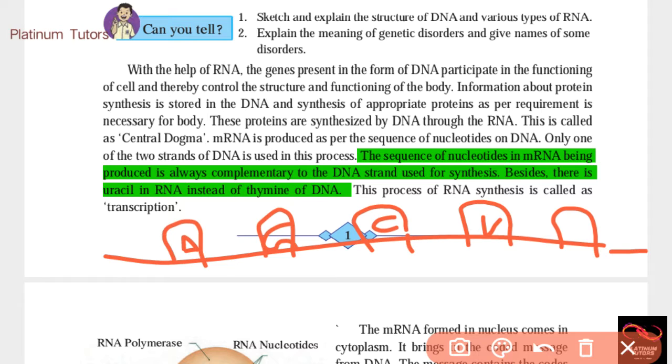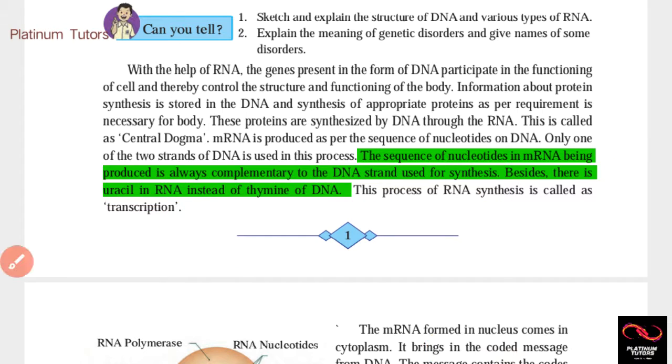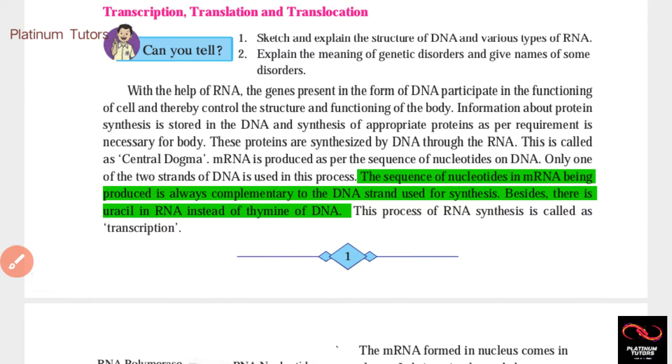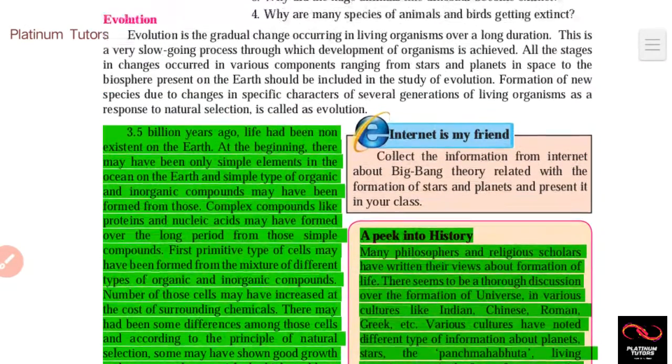DNA creates an mRNA. Anticodon is done. The mRNA takes the code from the DNA and goes to the ribosome to deliver the message, to deliver the code. Okay guys, then this sequence of nucleotides in mRNA is cut, as the green part, you can see the whole green part is cut.